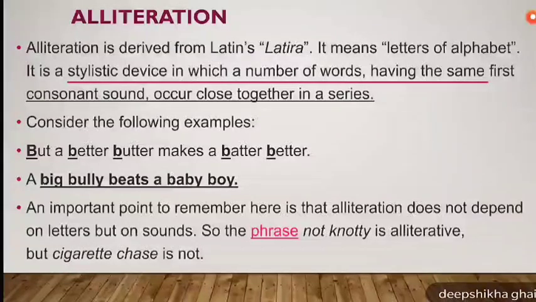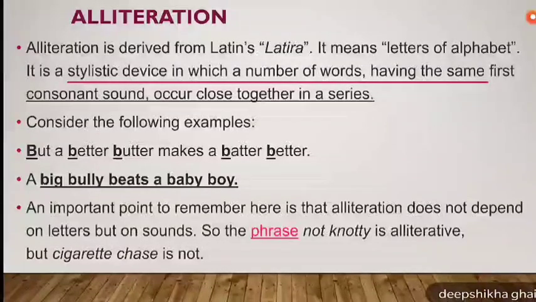An important point to remember here is that alliteration does not depend on letters but on sound. For example, if we talk about the phrase knot naughty, the first letter of not is N, whereas the first letter of naughty is K. But because both the words begin with the same consonant sound, they are alliterative.